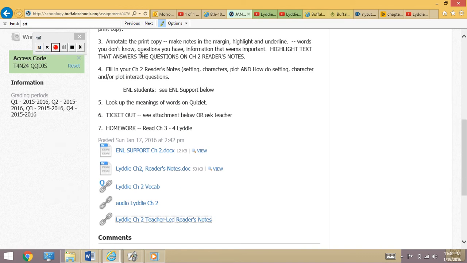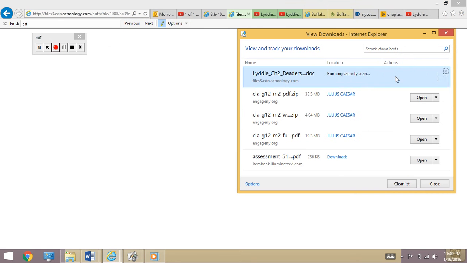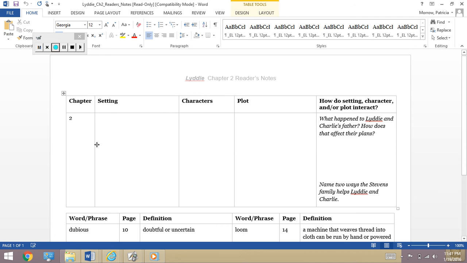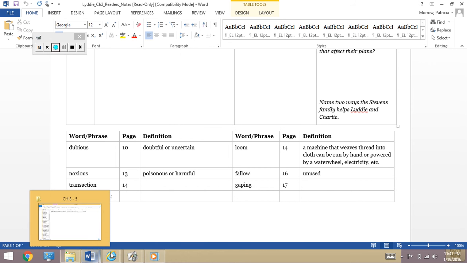I also want to point out some of the other things in this document. You're going to need the reader's notes. That's the document you saw in that video. So you can have a paper copy of it, which I have, or you can always open this and you can type your answers right on the computer, okay? And then submit it that way. But if you prefer paper, just let me know. I have lots of those. Okay, I have one for all of you.